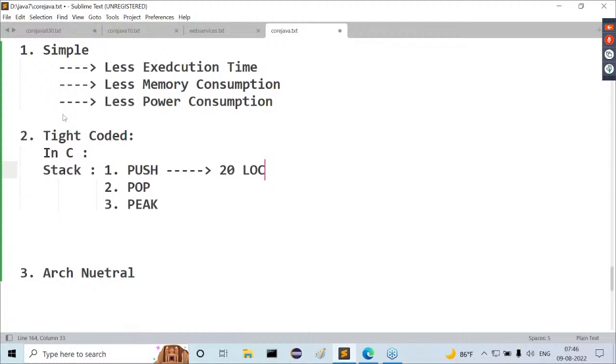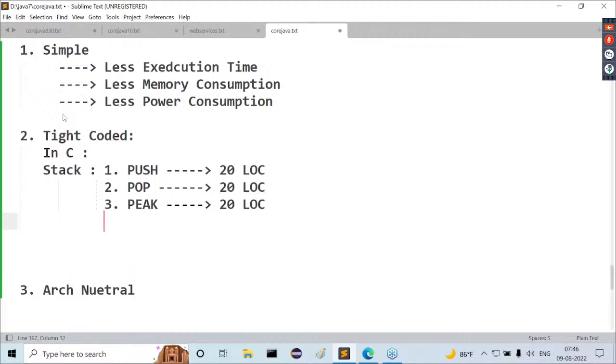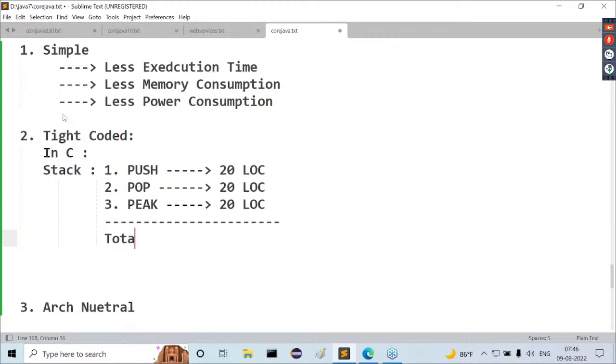Observe carefully. Similarly, to perform the pop operation, again 20 lines of code we are going to consume. Similarly, to perform the peek operation, again 20 lines of code. Guys, now tell me overall how many lines of code we are going to consume for the stack operations? Overall, 60 lines of code we are consuming.